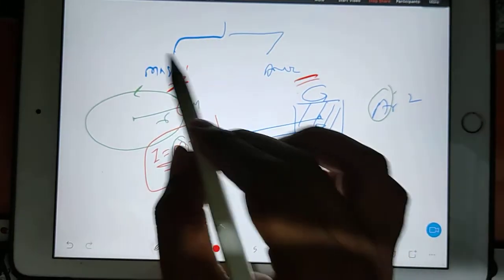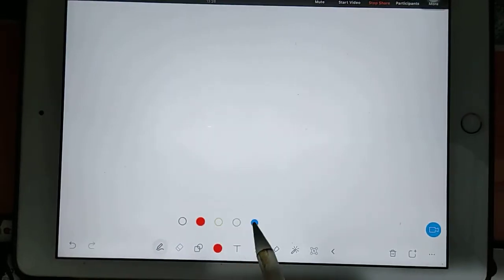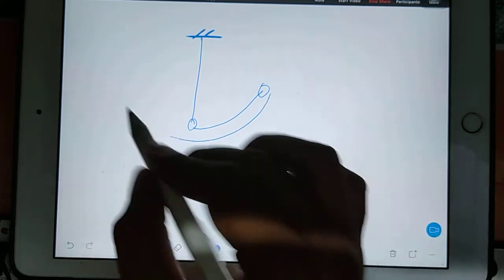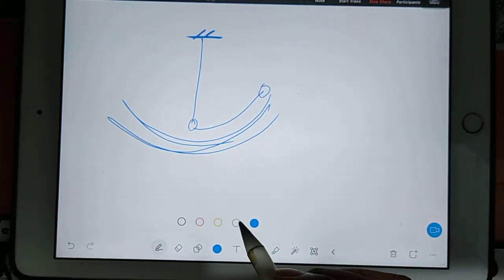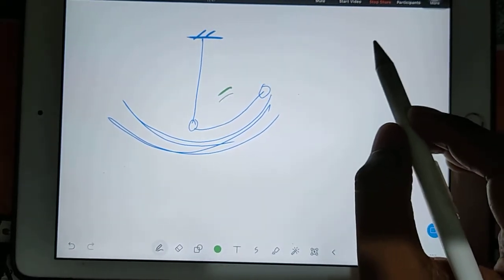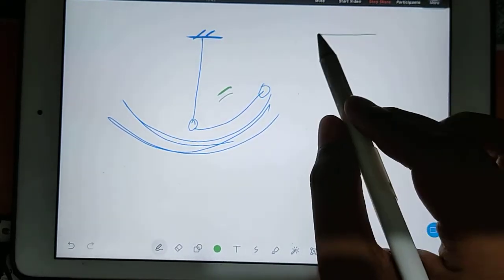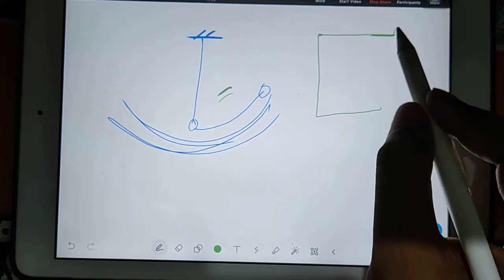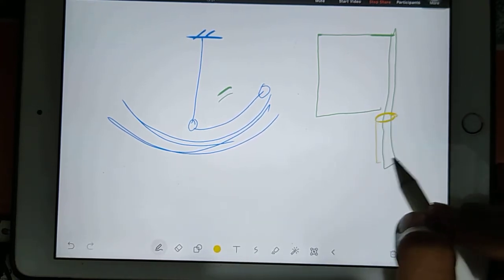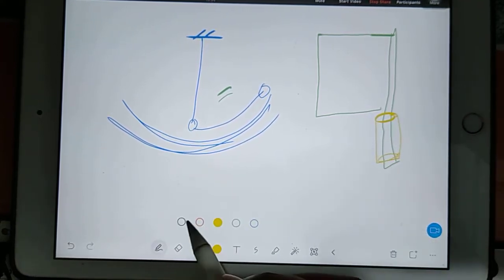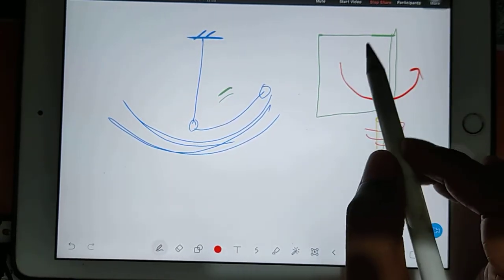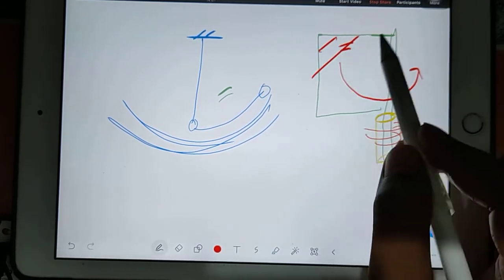One example for the mass: you put a string on the ceiling, put the bob here, and take the bob here. Because of mass, this kind of rotation comes into the picture. And what about the area one? Again, it is very easy. If you remember in village times, they used to have a hand fan like this. When there was no power, they used this fan, with a hollow cylinder here. They hold this side and then rotate it. Here the rotation is coming because of this area.